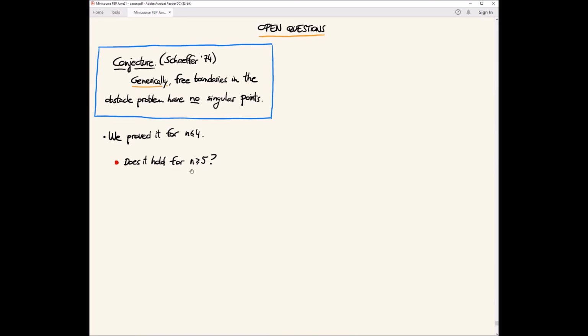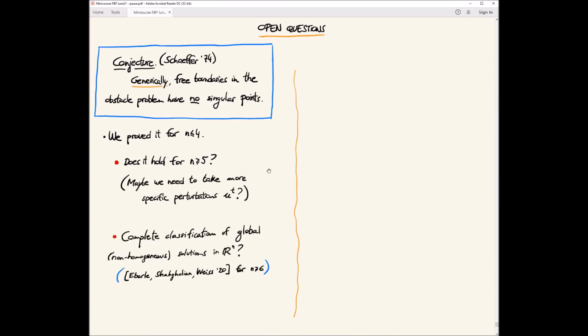But this is a really nice and difficult open question, which is what happens with Schaeffer's conjecture in dimension 5. It's not even clear if it's true or not, or in which sense it is true or not. It might be that in our sense of generic it is false, but you can take some specific perturbations and then it is true in all dimensions. I don't know.